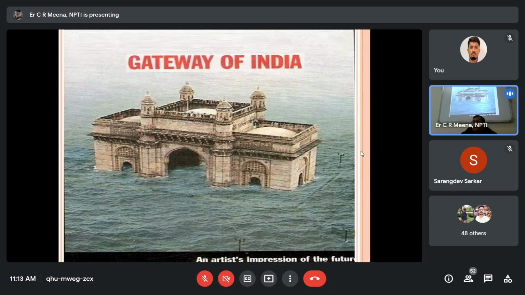This is an imaginary picture, not a real photograph; an artist has designed it. This is located in Mumbai, the Gateway of India, just in front of the Taj Hotel. In this picture, the sea has started right there. If all the ice keeps melting regularly, then after some time it will be like that, and all of Mumbai would be submerged in water.